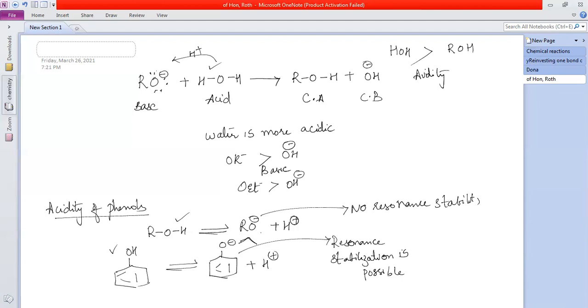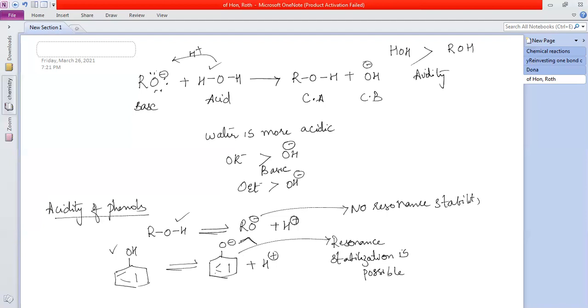So it doesn't matter if it gives the H plus or doesn't give the H plus, even if it is in the form of alcohol or in the form of alkoxide. Not much, but here it makes a lot of difference because whichever is the case, they want to be in the more stable form, right? So here it wants to be in the phenoxide form because phenoxide is more stable. That is why it will give away the H plus, get into the more stable phenoxide form.